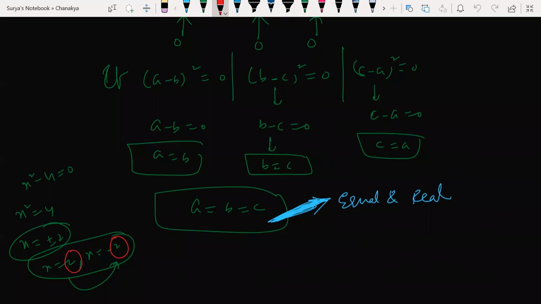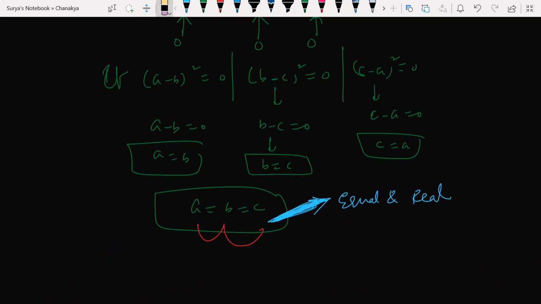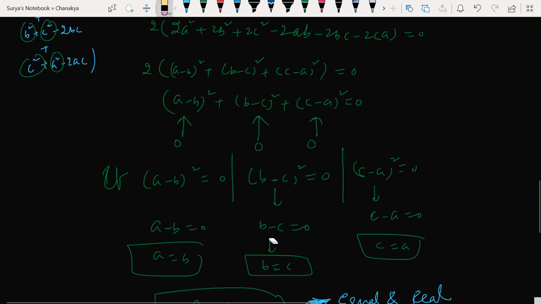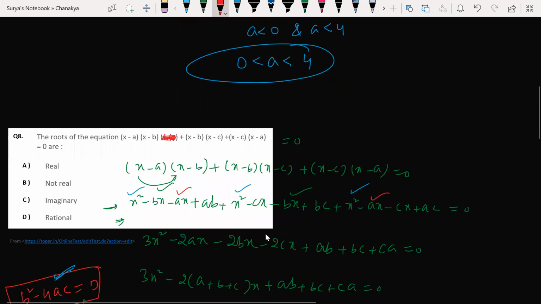Now here I got a is equal to b is equal to c. Correct? They are real, but equal. All are equal or not? a is equal to b is equal to c. So real and equal is nothing but what? What is the option given to you? Real and equal, do we have it anywhere? Rational, not possible. Imaginary, not possible. Not real, not possible. Option A is correct. Correct? Understood? Guys, understood or not?